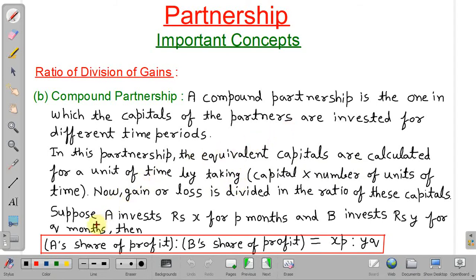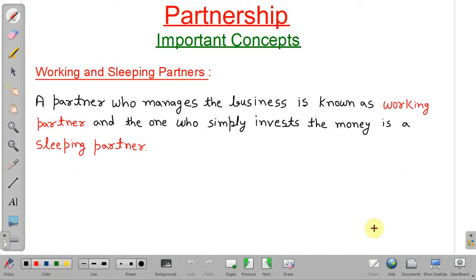Suppose there are two partners A and B. A invests rupees X for P months and B invests rupees Y for Q months. Then A's profit ratio B's profit will be equal to X into P. X is the investment of partner A and P is the time period for which partner A is investing. So X into P is the equivalent capital of A, ratio Y into Q. So Y into Q is the equivalent capital of partner B. Okay, so this is what a compound partnership is.